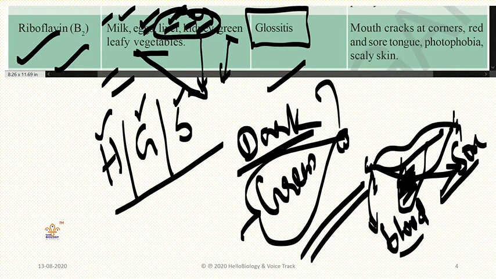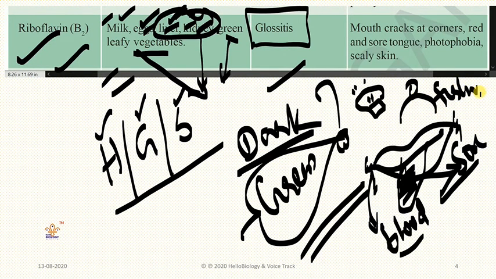Photophobia means whenever you see light, your eyes will get pain. And your body skin will also be like fishy skin. That means always a dry layer will be getting on your skin. So mouth cracks will occur, a red and sore tongue will be there, photophobia, scaly skin. Then you need to remember, you need to eat the foods.